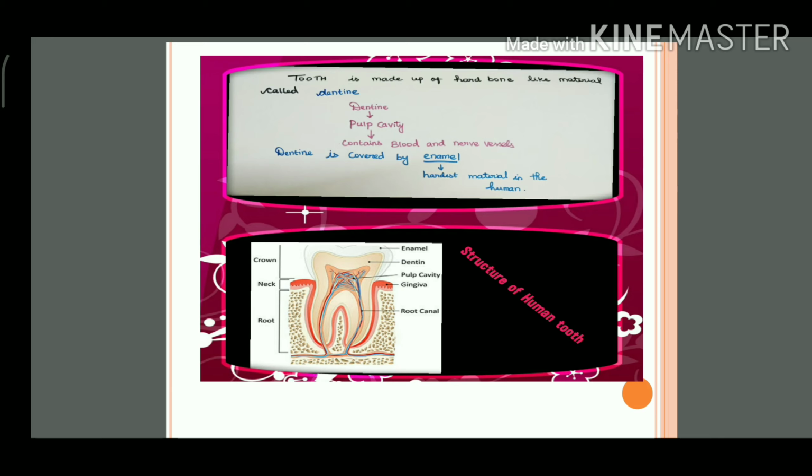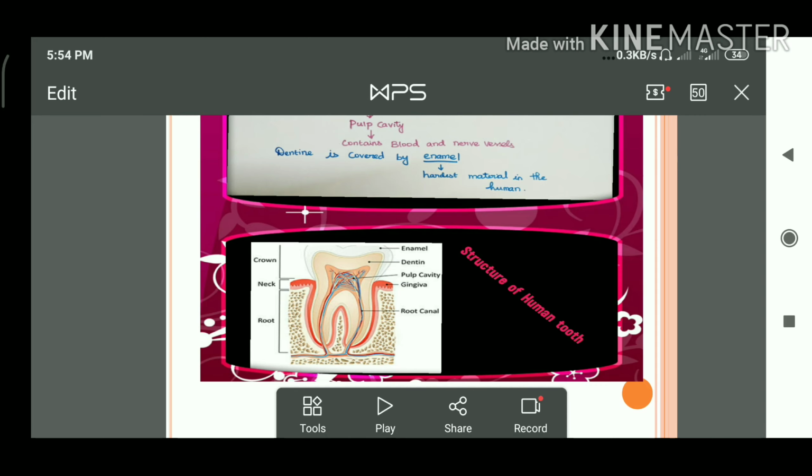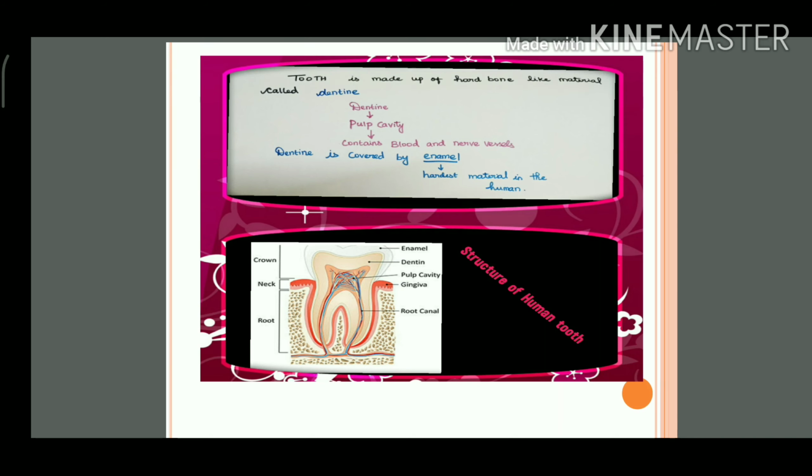Inside the dentine is the pulp cavity, and inside the pulp cavity you can see blood vessels and nerves. So under the dentine, the outside is covered with enamel, followed by the dentine, and inside is the pulp cavity, which holds the blood vessels and nerves.